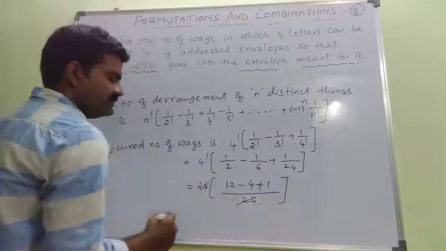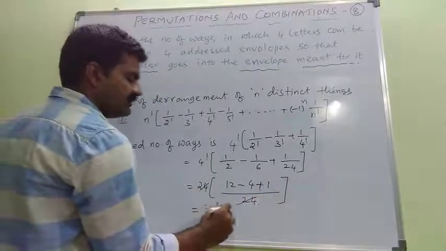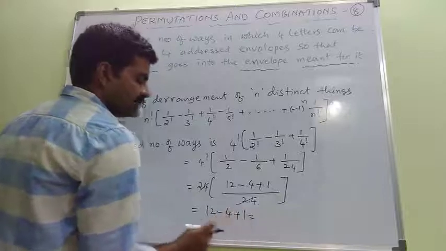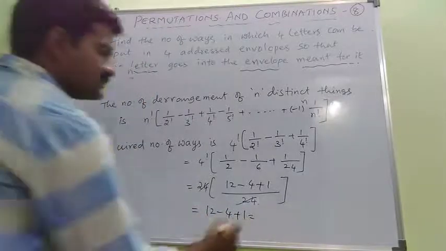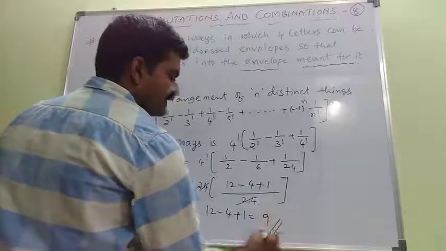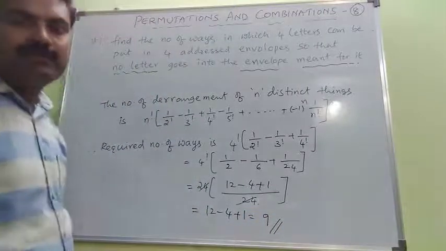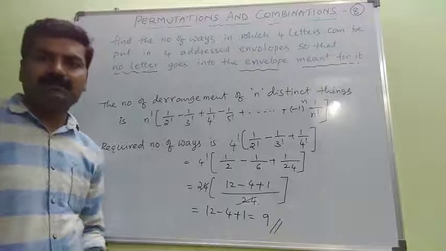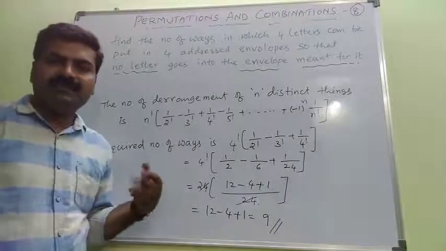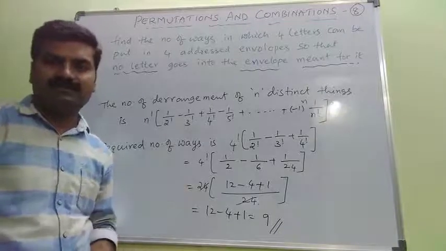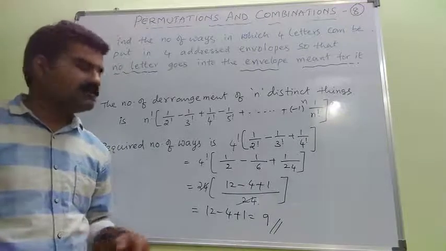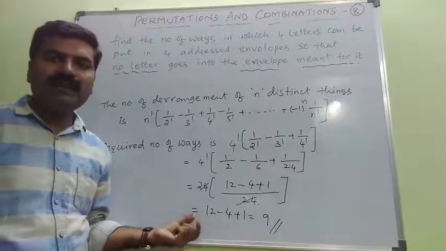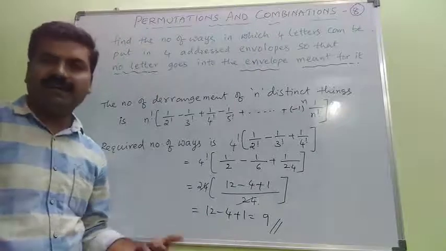So 24 gets cancelled: 12 minus 4 plus 1, that is 13 minus 4, which equals 9. Hence the number of ways we can send these 4 letters to the wrong addresses, with no letter going to the right address, that is the number of derangements, is 9.